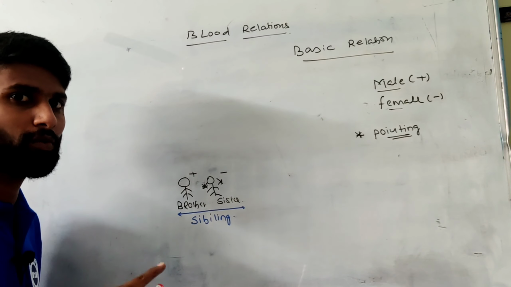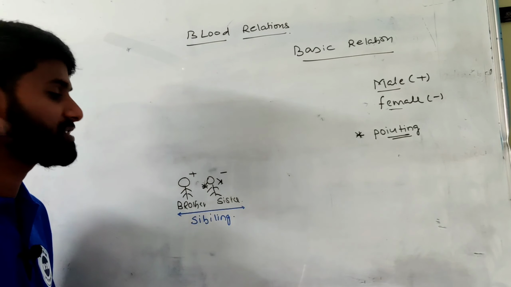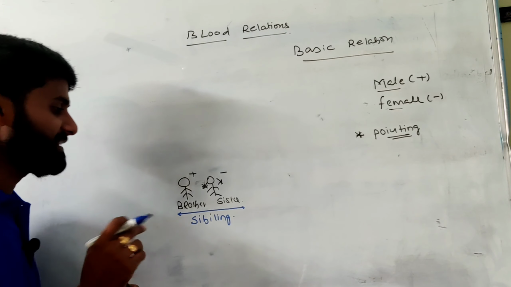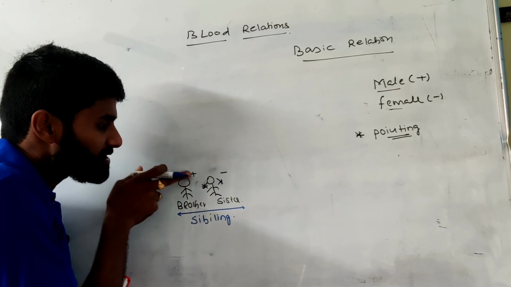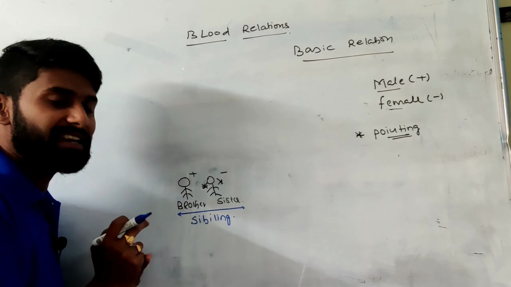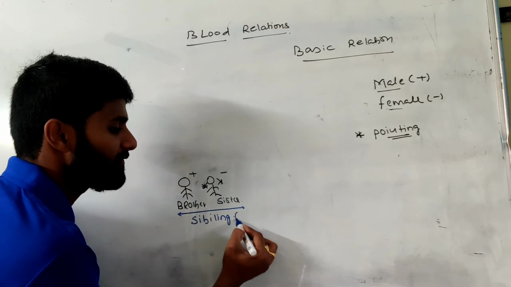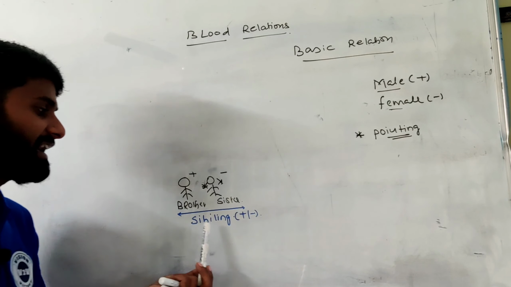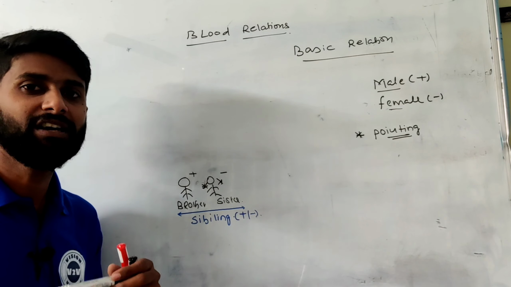Own brother to brother, own sister to sister, own brother to sister, all of these are sibling terminology. If it is brother, positive; sister, negative. If it is a sibling, we cannot confirm male or female, because it includes both.